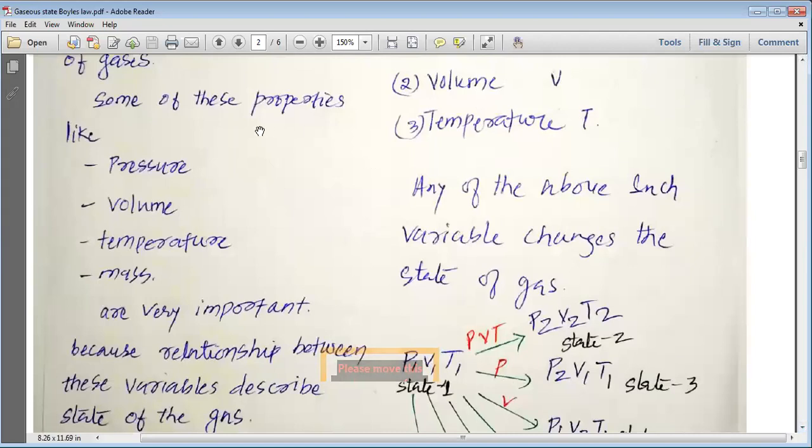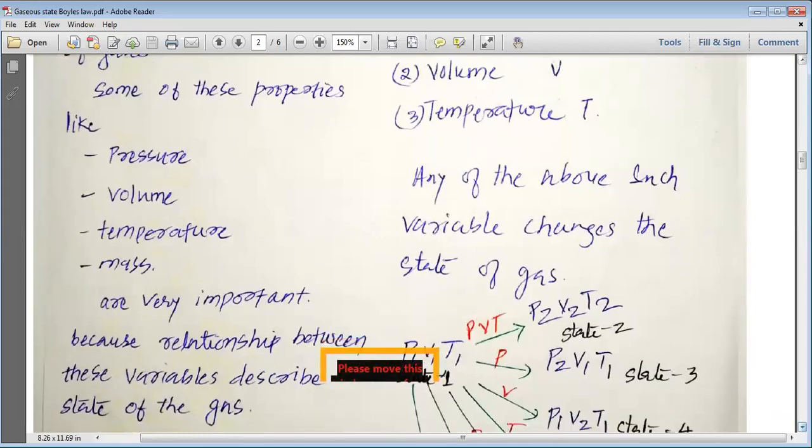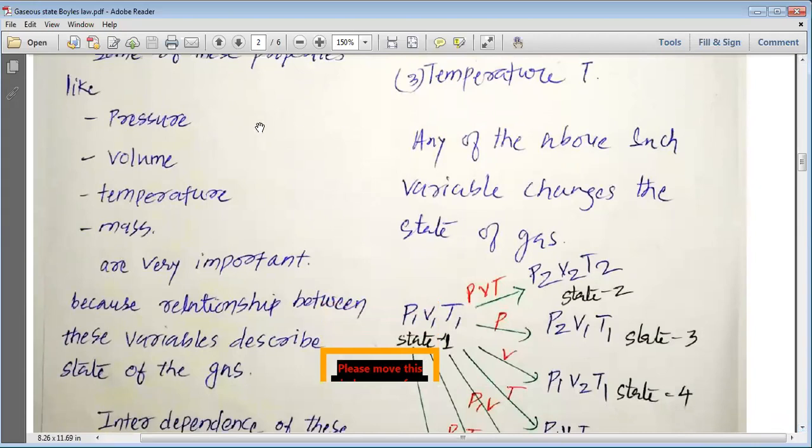Some of these measurable properties are pressure, volume, temperature, and mass. Please remember, my dear students, that we can study the behavior of gas by measuring these properties.